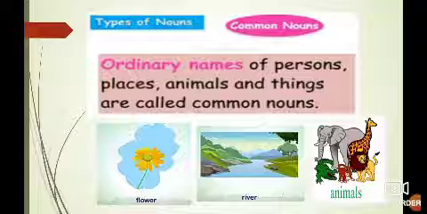When we are saying river, it means we are talking about all the rivers in our country. Students, next is animals. Again, animals means we are talking about all the animals as a whole. We are not talking about any particular animal, whether it is camel or lion or tiger or dog. This is the meaning of common noun.